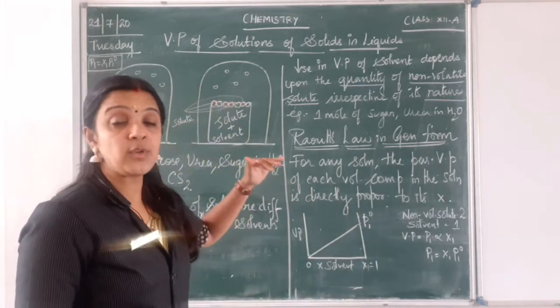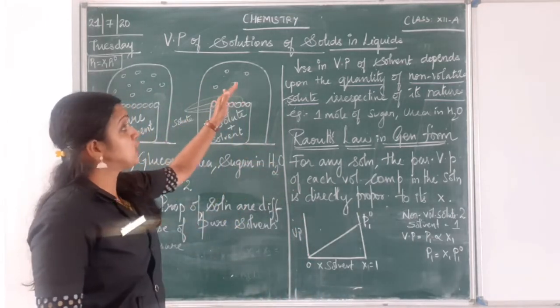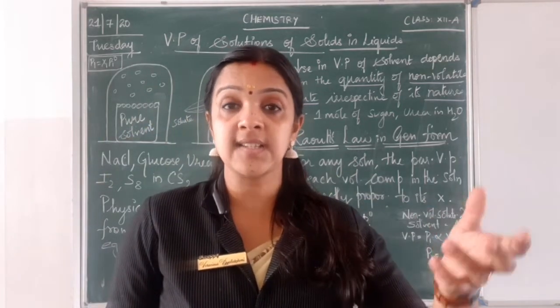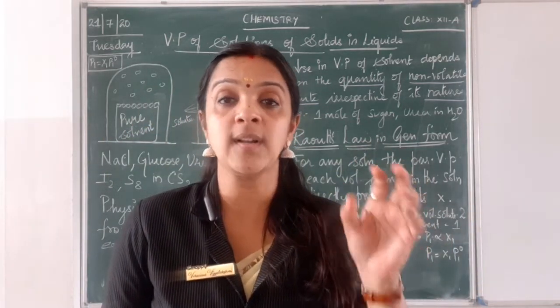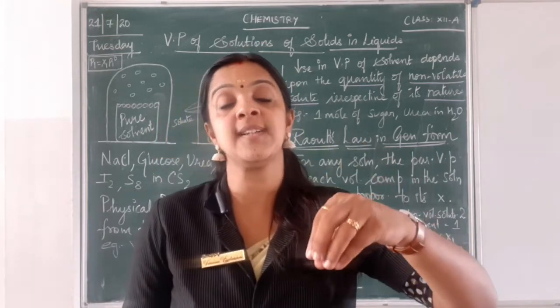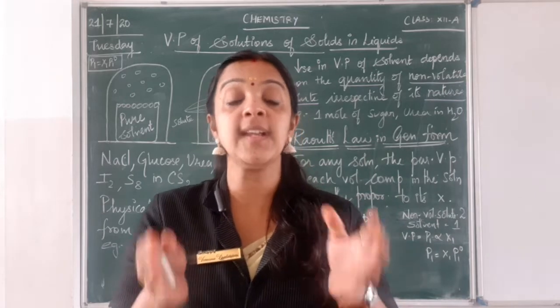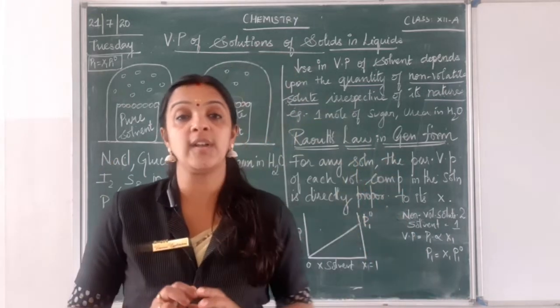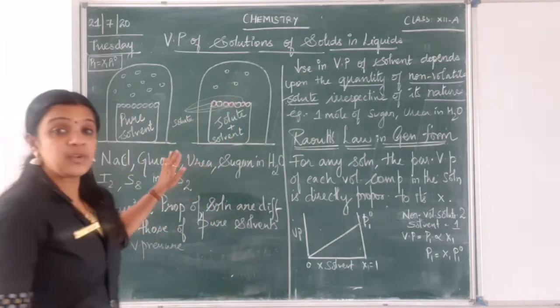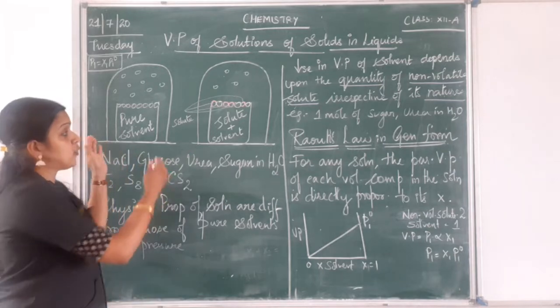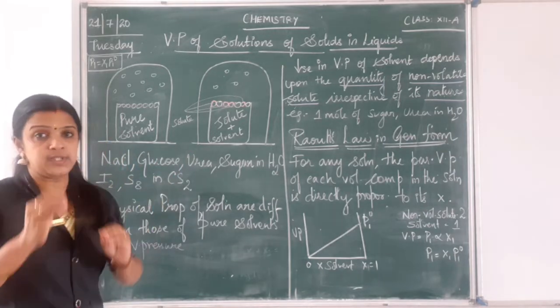Now this class we are going to see vapor pressure of solutions of solids and liquids. Last class we were seeing where both are liquid, but now here we will be seeing where there is a solid which is present in a liquid. So naturally the liquid will be the solvent and the solute will be a solid in nature. Now here is a diagram where two diagrams are given. Now if you can see, there is a small difference.